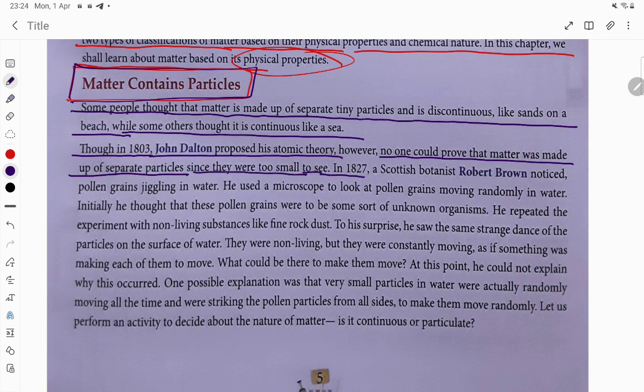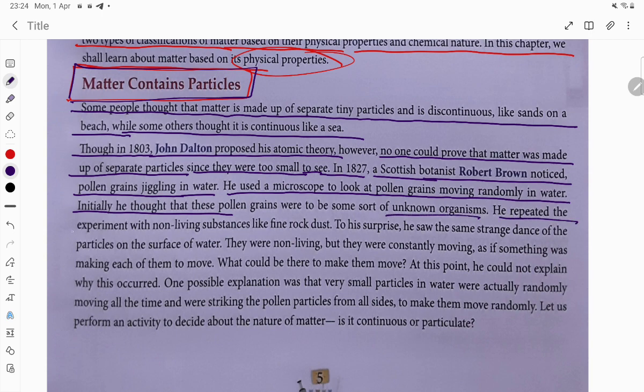In 1827, Scottish botanist Robert Brown noticed pollen grains jiggling in water. He used a microscope to look at pollen grains moving randomly in water. Initially, he thought that these pollen grains were some sort of unknown organisms. He repeated the experiment with a non-living substance like fine rock dust.